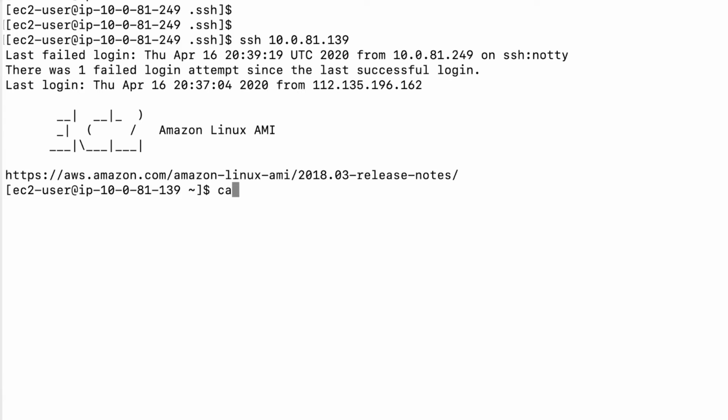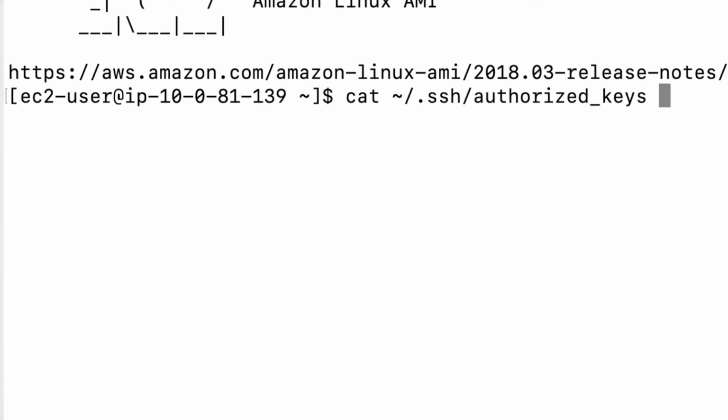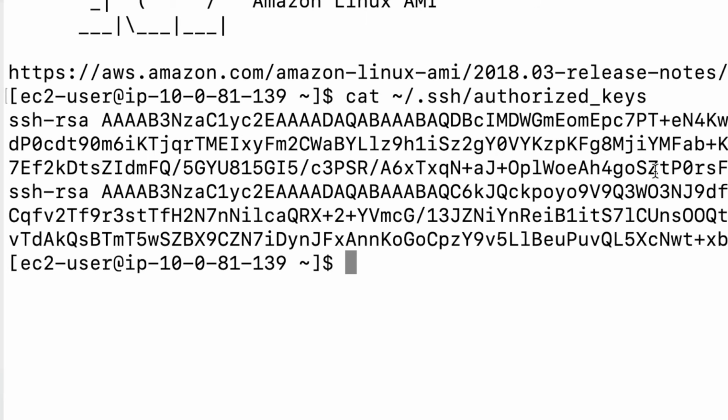So you can see here, if you cat this, it now has a different key file, right? So it has a different key entry. See this one? This is the original key, and you can see here it now has a different key, right? Which means we were able to successfully generate a key and push that key.